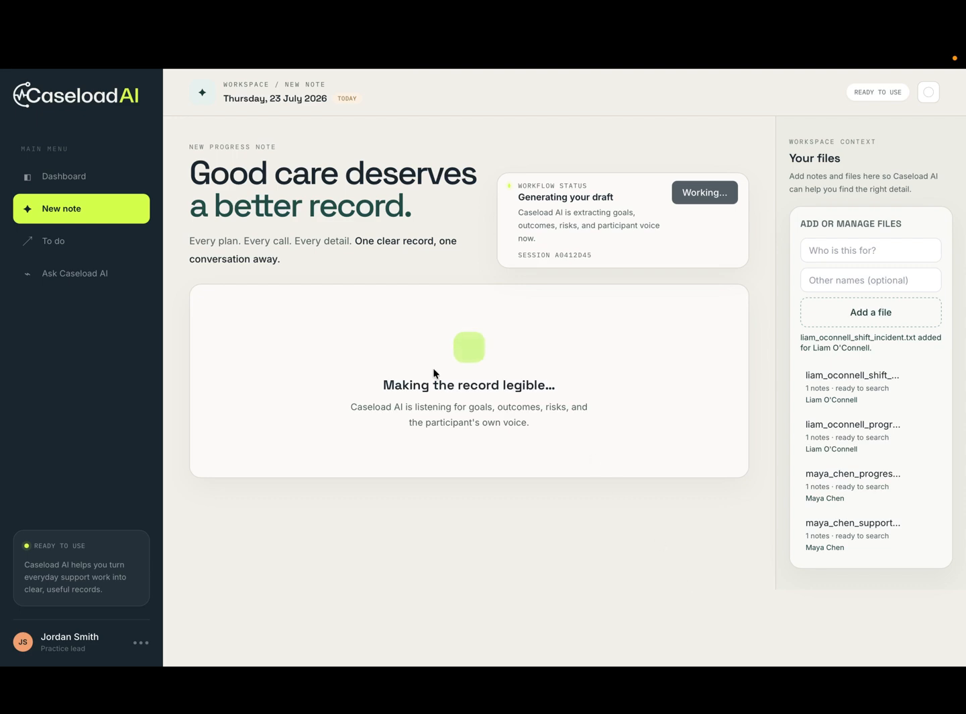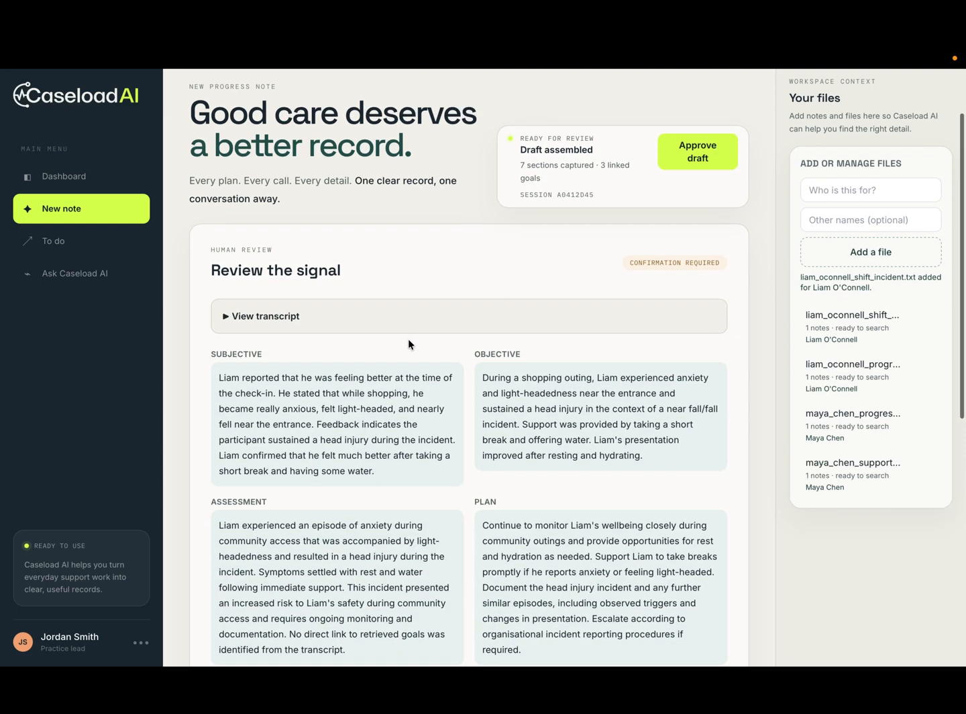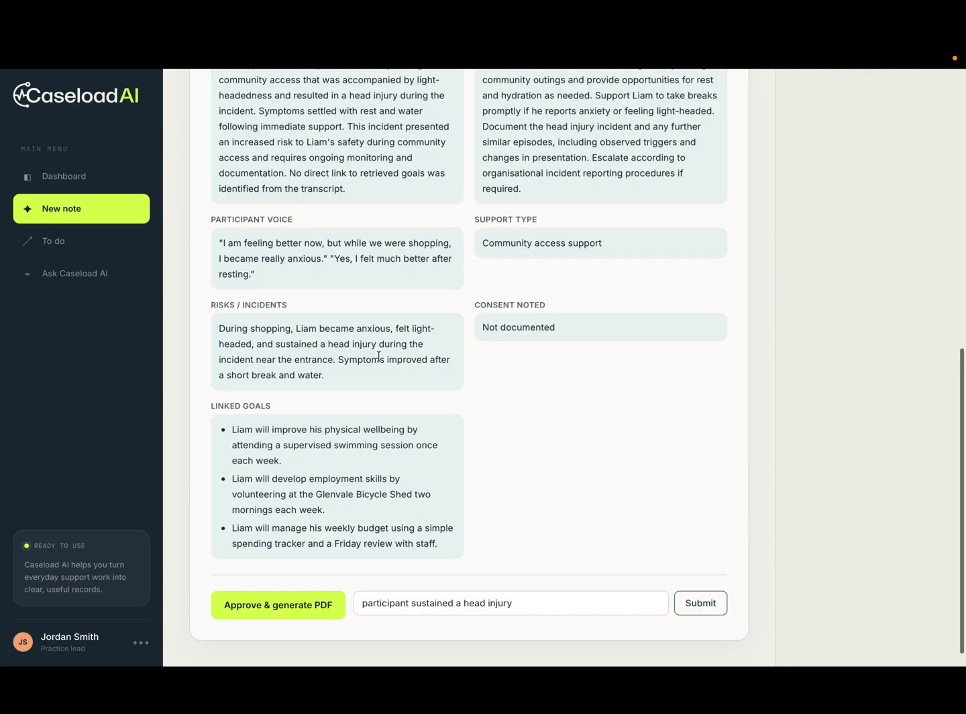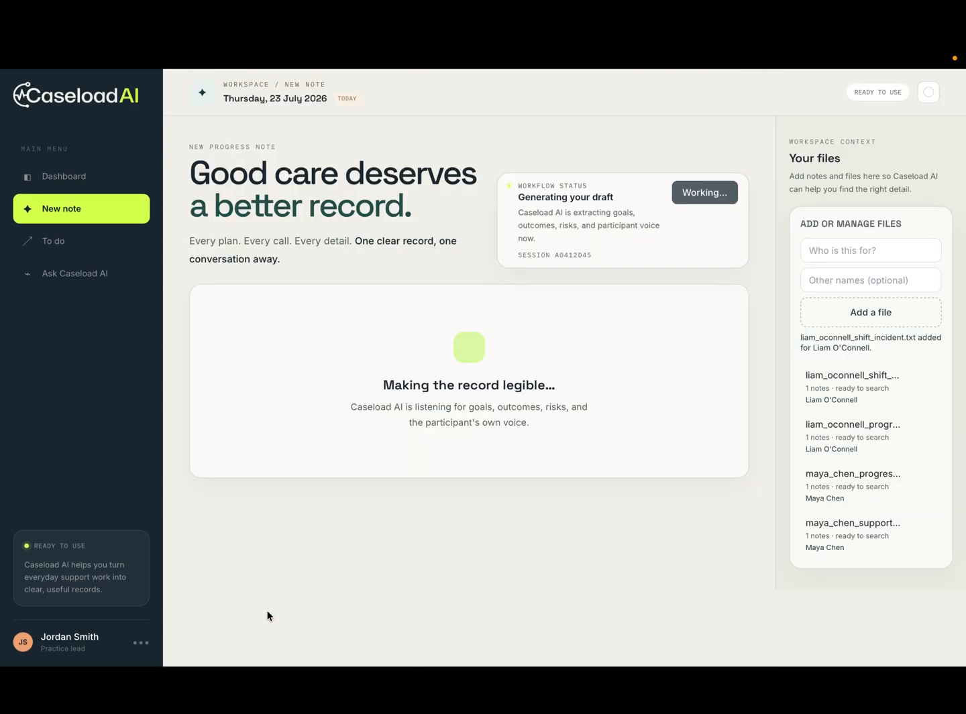And watch what happens next. If you can see, the human in the feedback loop allowed us to make changes, and this has been added to the SOP note now. So we'll just approve it and the PDF will be generated.